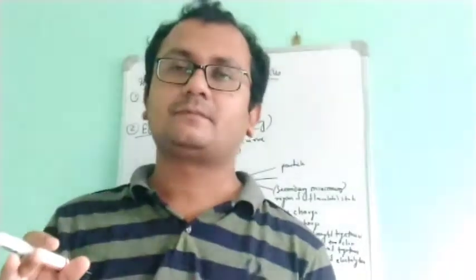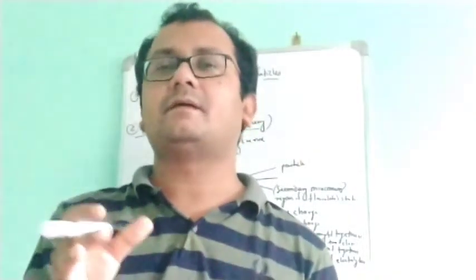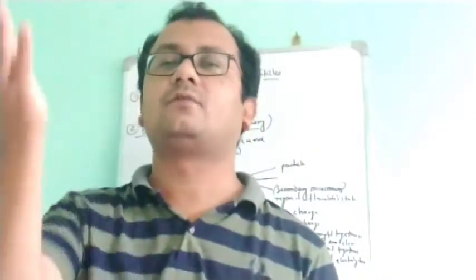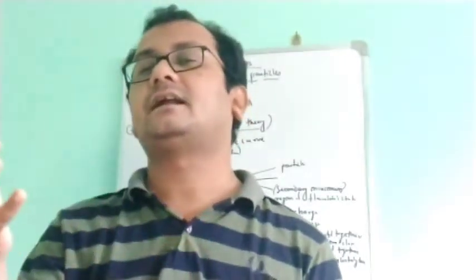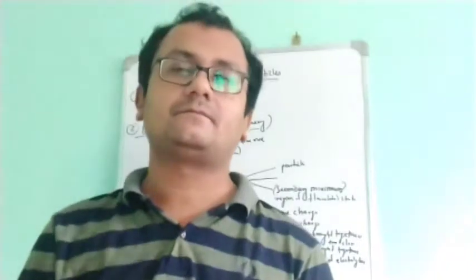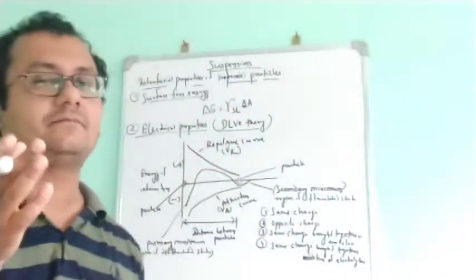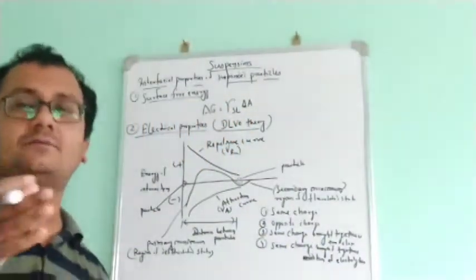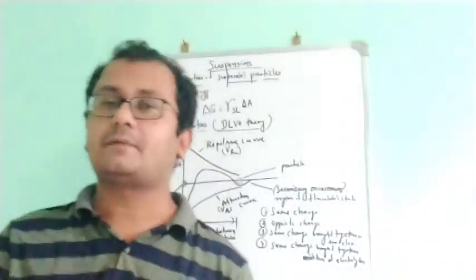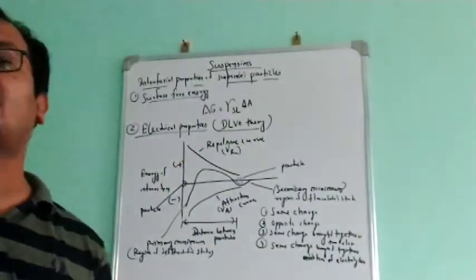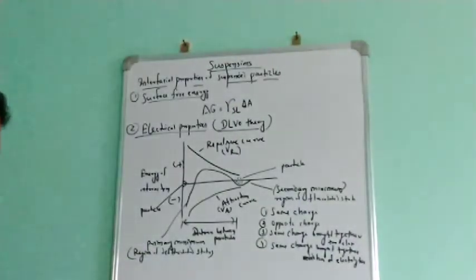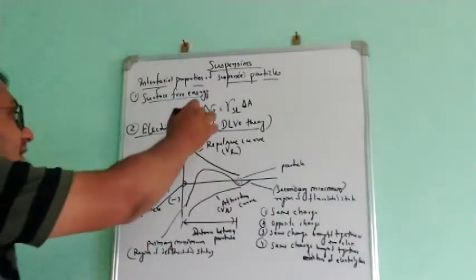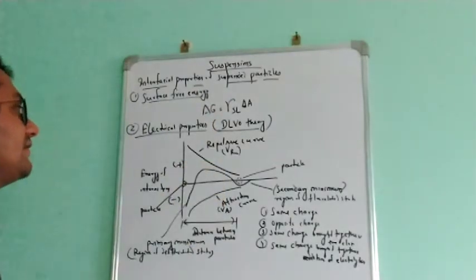Unstable means if we try to store it, it may settle at the bottom, or it may float on the surface, and it may aggregate with each other. So that is the instability of the suspensions. That's why, to prevent that, we add flocculating agents to the suspension, and we prepare the floc. Now by using this equation we can easily calculate the surface free energy.